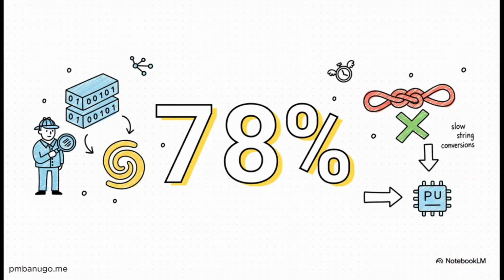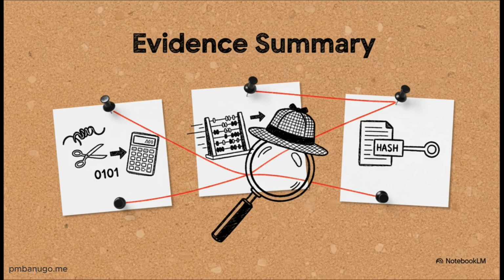78%. That's the final number. A 78% reduction in processing time. We went from a slow, painful crawl to an absolute sprint, and it was all because we thought like a detective and focused on the real evidence. So, let's break it down. We won by getting rid of all that string overhead, by using way faster integer math, and by being clever about when we actually did the work using hashing.